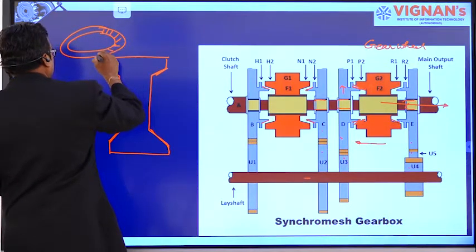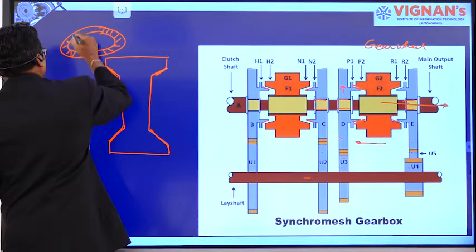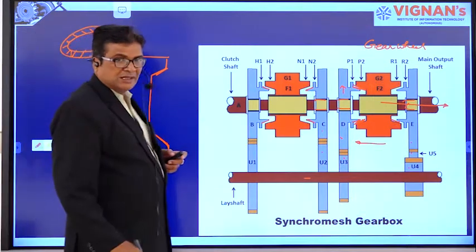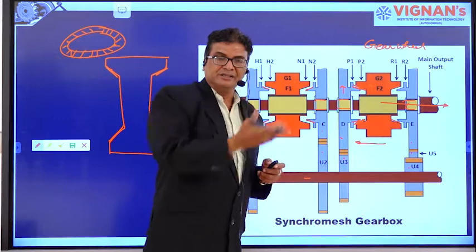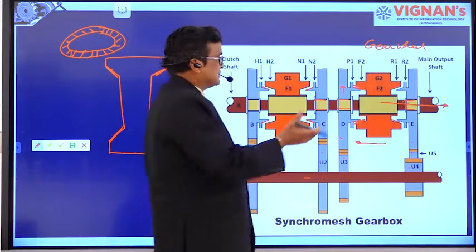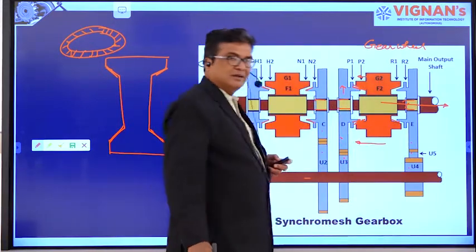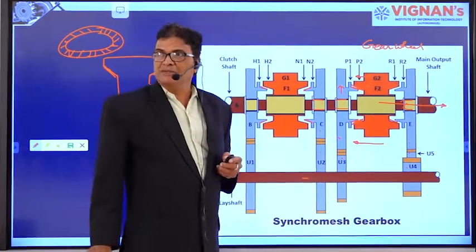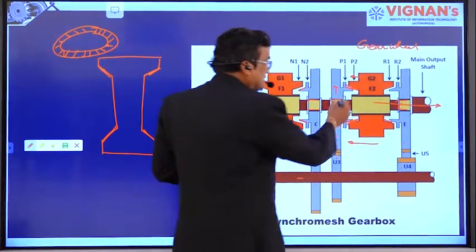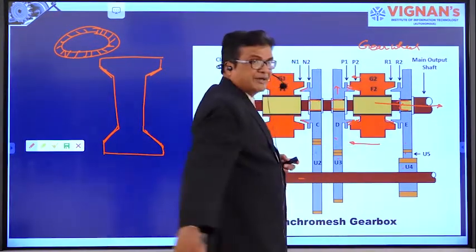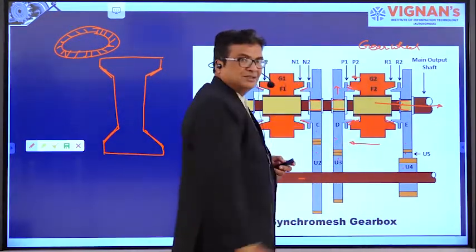It is having teeth like this, like the case of a ring, a circular ring, right. That gear wheel is allowed to move toward the gear which is in engagement with each other, right. So these two are initially in frictional contact and are locked by G2.